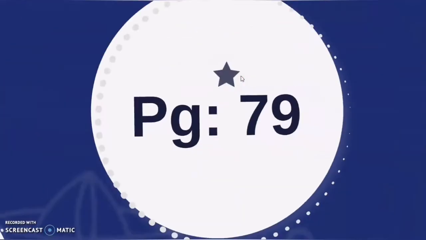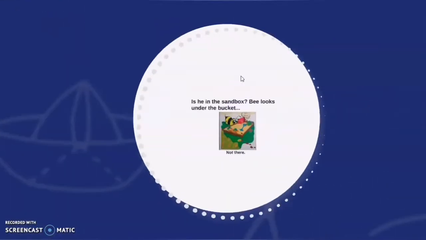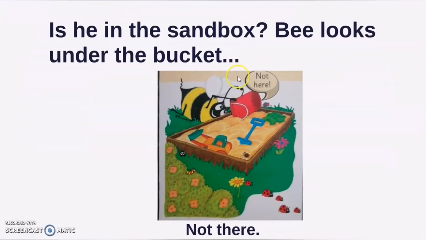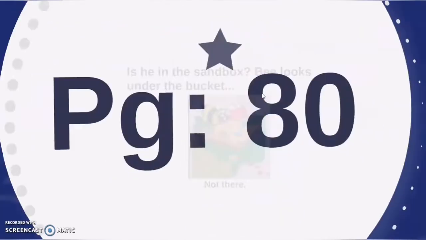Now we will move on to page 80. Again look at the picture and create a story in your mind. After this we will read these lines. Is he in the sandbox? Bee looks under the bucket. Okay, now the bee is looking for snake in the sandbox, but snake is not there. Come to the next page.